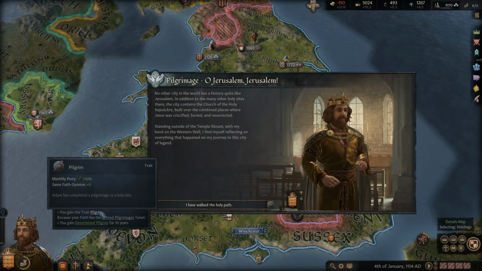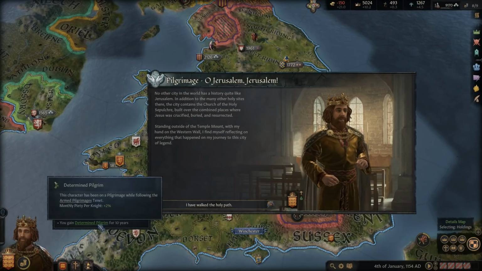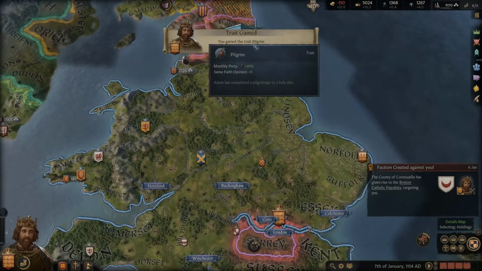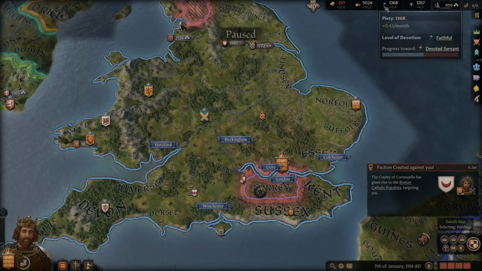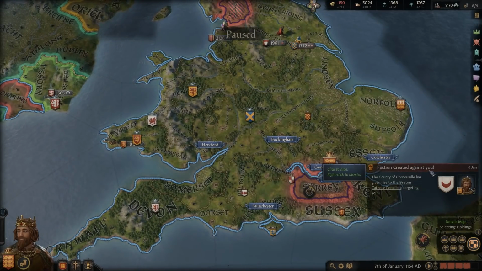And same faith opinion +5, which will be super helpful. We're still trying to get that archbishop to like us. And we also gained the Determined Pilgrim, which is giving us more piety per each knight that we have. That's a lot of piety. And with that, we have increased our level of devotion. So we are now Faithful. So that's another +5 to the opinion.